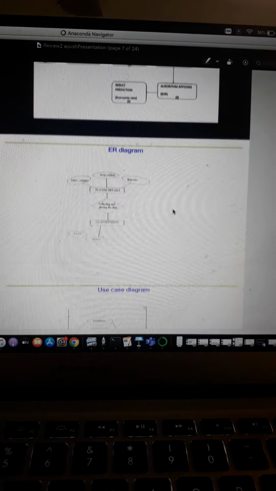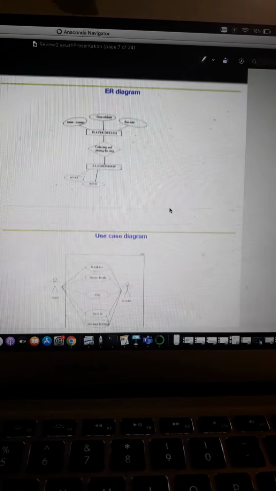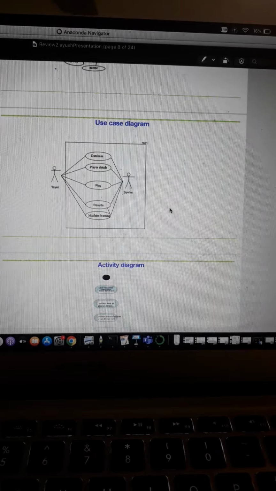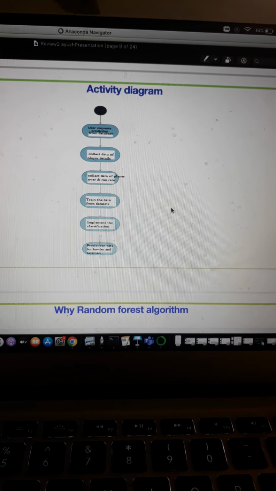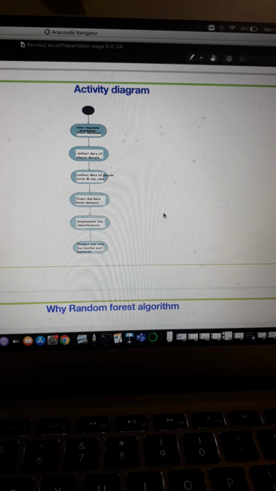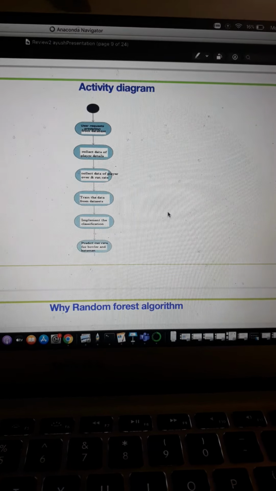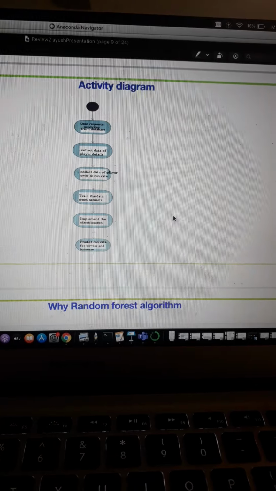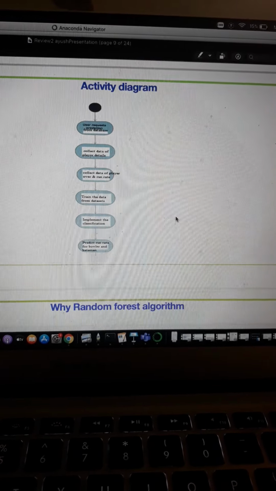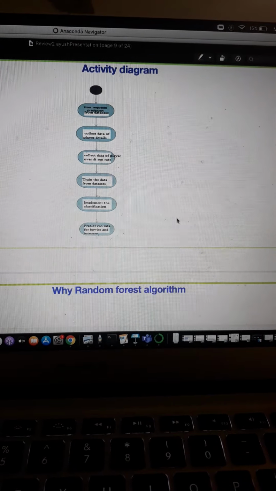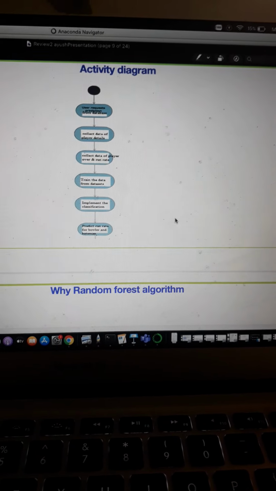This is the architecture diagram. This is the ER diagram, use case diagram, and activity diagram. First we use the data prediction database, then we collect the data from the database, then collect the player data, particularly batting data and bowling data. Then we train the data, implement the classifier, then predict run rate and bowling.